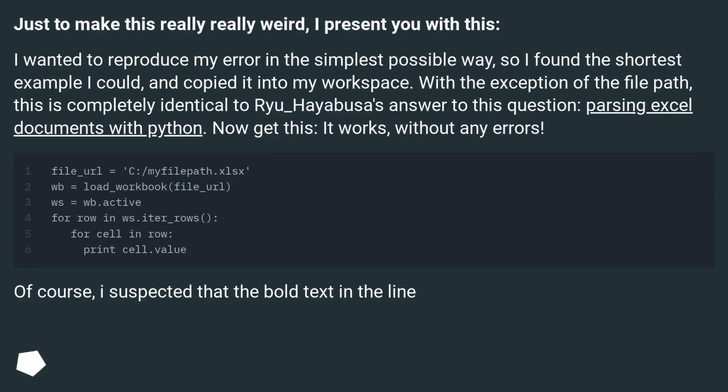Just to make this really weird, I present you with this. I wanted to reproduce my error in the simplest possible way, so I found the shortest example I could, and copied it into my workspace. With the exception of the file path, this is completely identical to Ryu_Hayabusa's answer to the question, parsing Excel documents with Python. Now get this, it works, without any errors.